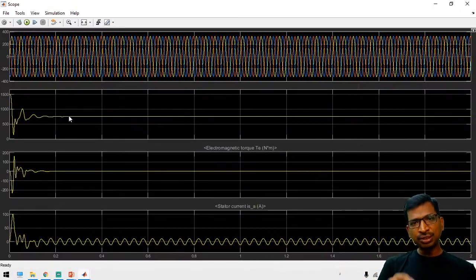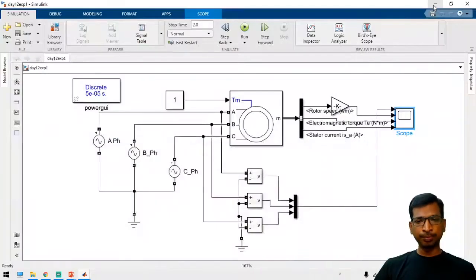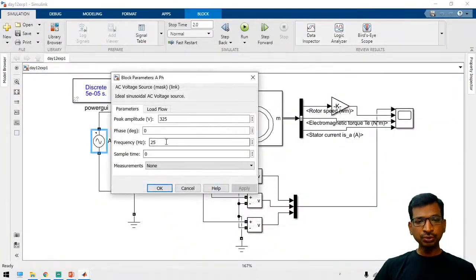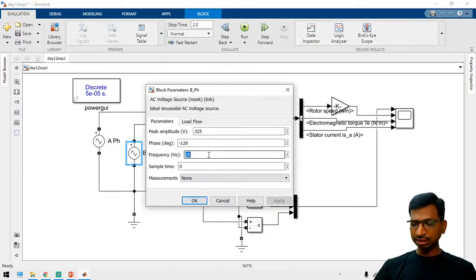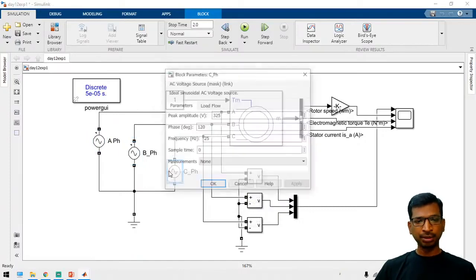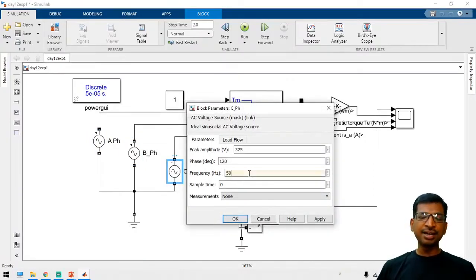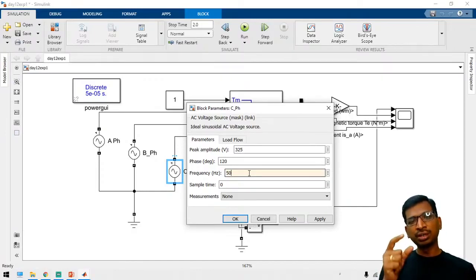In the induction motor, speed is directly proportional to the input supply frequency. So if you vary the input supply frequency, then you can vary the speed, right? If you are reducing the supply frequency, you have to keep the supply voltage at the same value. In real time, we cannot directly change the frequency. So between the supply and the motor, we have to keep an inverter, right? Here the inverter is going to give a controlled AC output voltage with variable frequency.